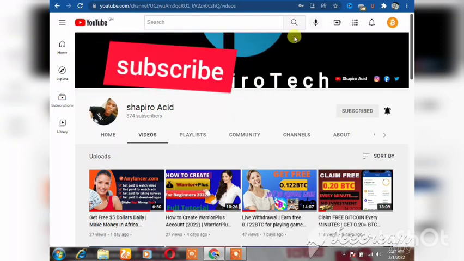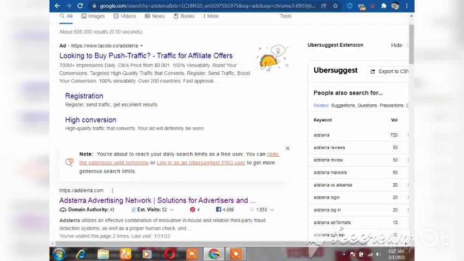So we are going to use an application called ADSTEERA. And guys, those of you who don't know ADSTEERA, don't worry, I'll explain everything from scratch. You can check the description box below. I'll put a link there to take you to ADSTEERA.